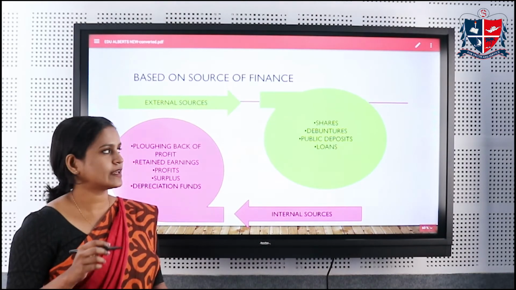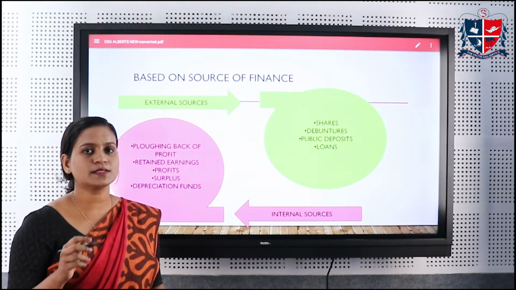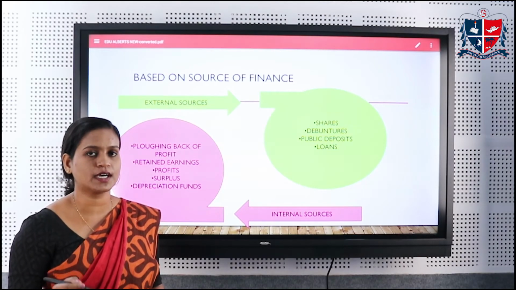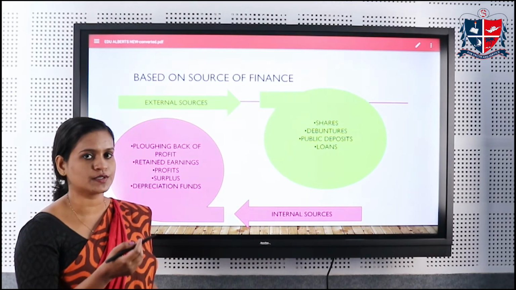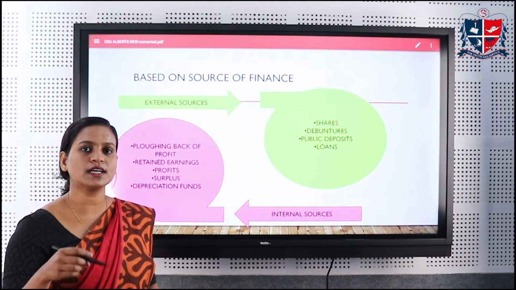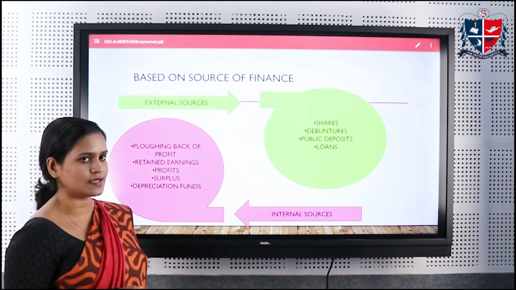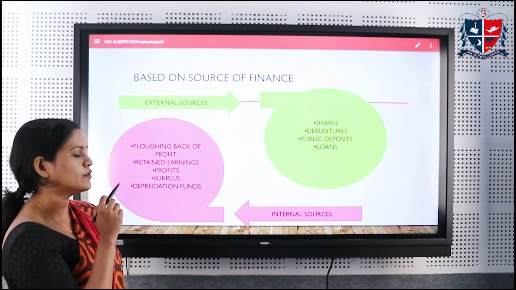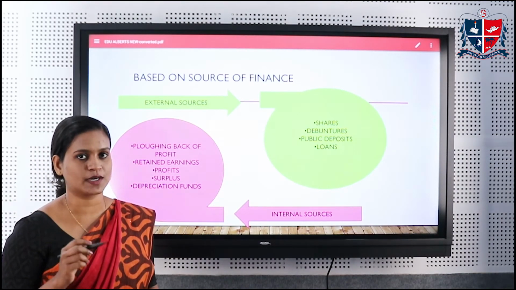Now the third type of classification is based on the source of finance. That is based on the source of generation of finance. It is divided into two, that is internal source and external source. Internal source means that the finance is generated within the business concern itself. And the examples of internal sources are ploughing back of profit, retained earnings, profit and surplus, depreciation funds, etc.